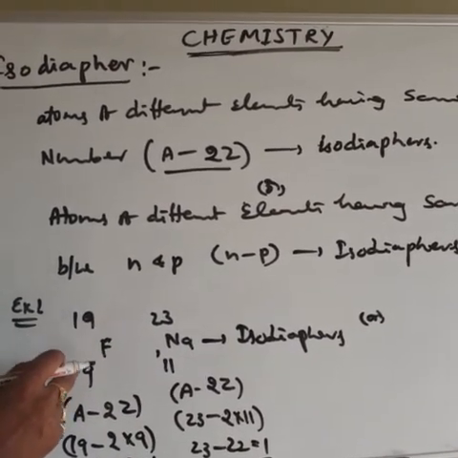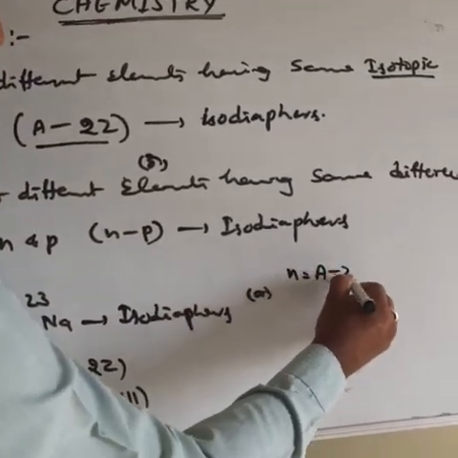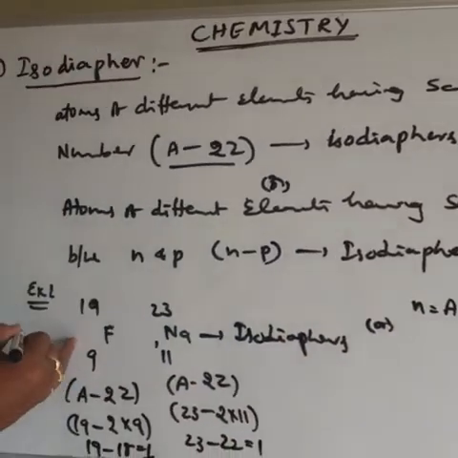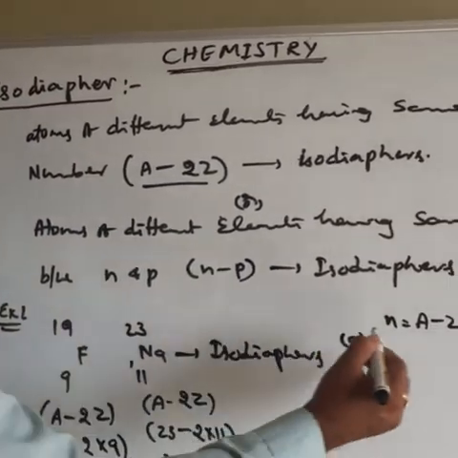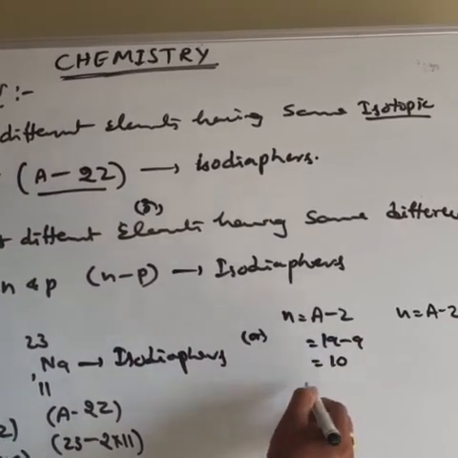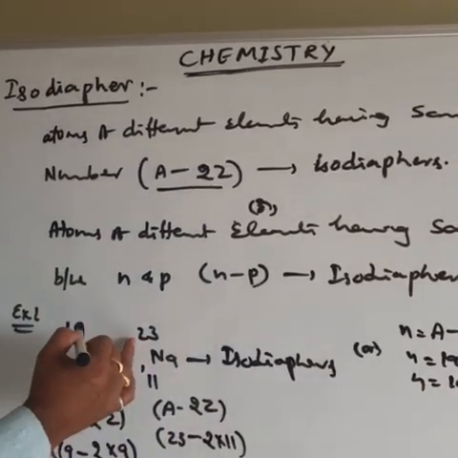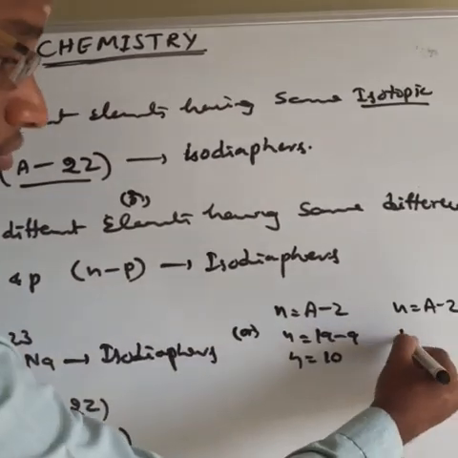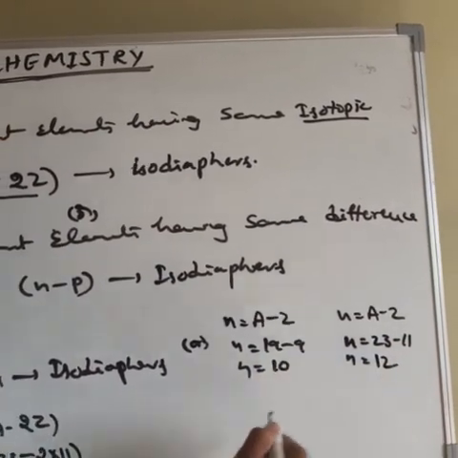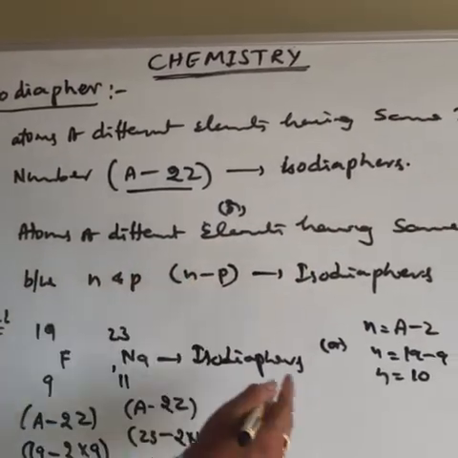Neutrons: neutron number equals A minus Z. First species fluorine: 19 minus 9 is equal to 10. Neutron number 10. Second species sodium: 23 minus 11, that is 12.